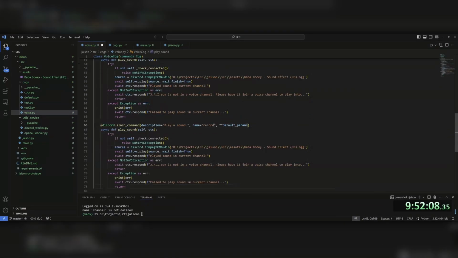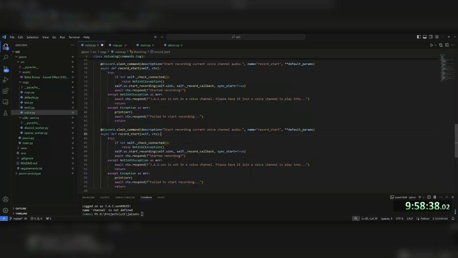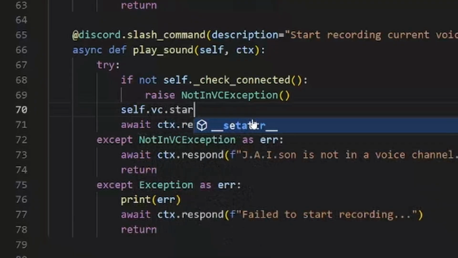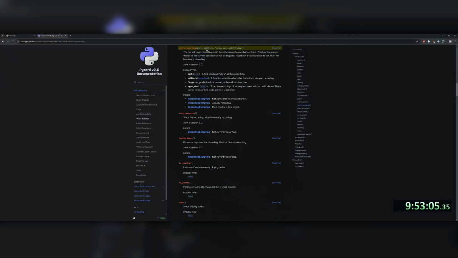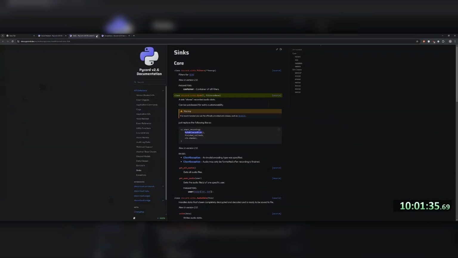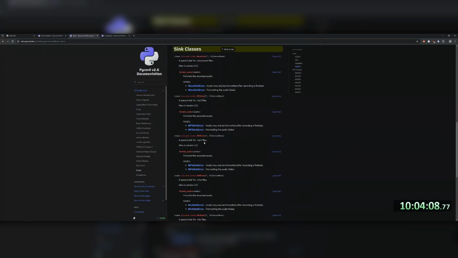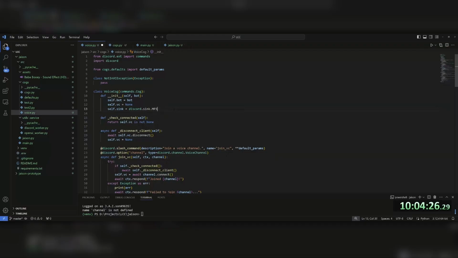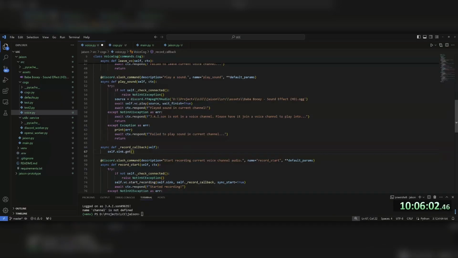Then we made the commands to start recording and stop recording. Just like before, we use the connection object we get whenever joining a voice channel, and refer to the docs to see how to use stop recording and start recording. Start recording takes in 2 items, a sink and a callback function. This sink is where our recorded audio data is being kept, and the sink you choose will determine its encoding. In this case, I'm going to be using MP3 files.